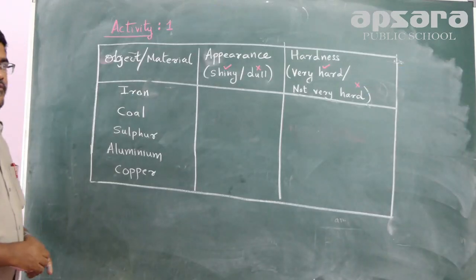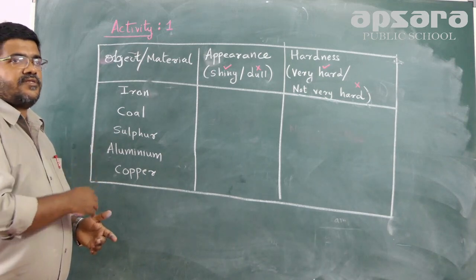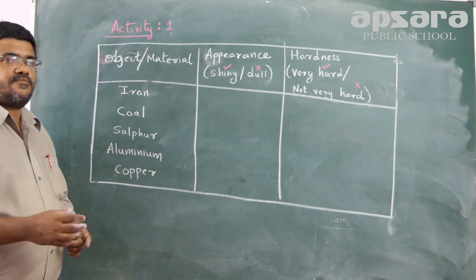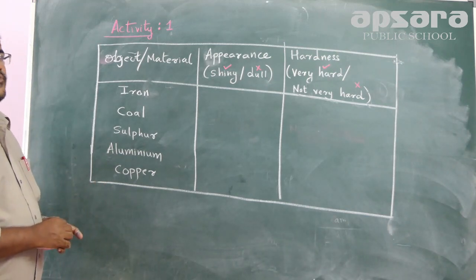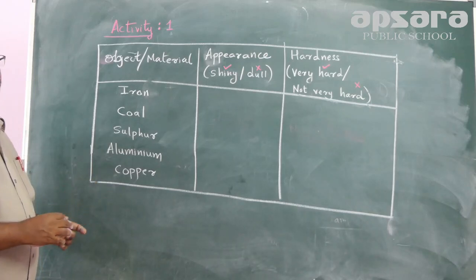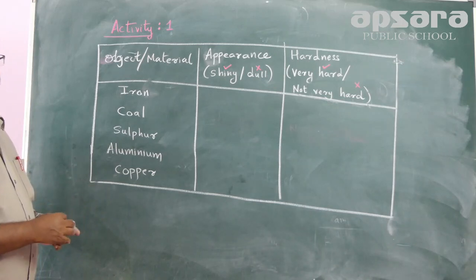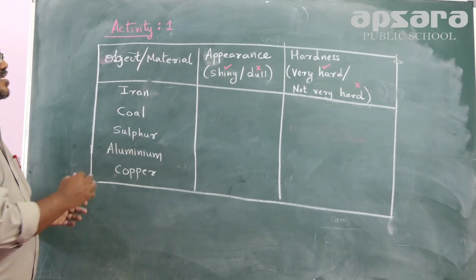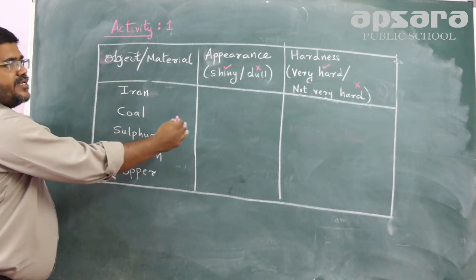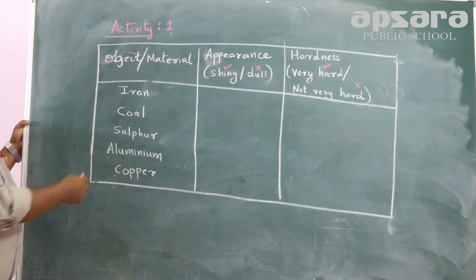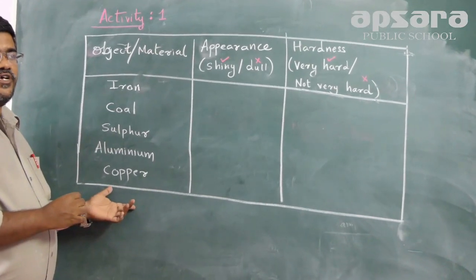Now, we have already discussed the basic properties of metals and non-metals. In the previous part, we discussed the physical properties of metals and the comparison with non-metals. Now we are going to conduct an activity on two physical properties, appearance and hardness. As you can see, we have categorized objects, appearance and hardness. We have taken elements like iron, coal, sulfur, aluminium and copper.